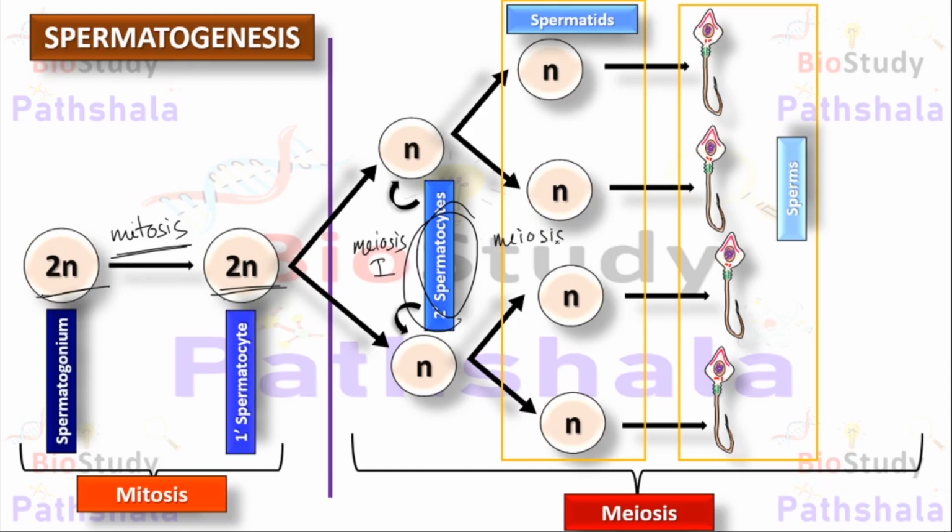This is meiosis 2. And each cell produces 2 cells further, so totally 4 cells are formed, and these 4 cells are again haploid in nature and known as spermatids, and these spermatids further differentiate to form the final fate, that means the motile sperm. So before this line, mitosis takes place, and after this border, meiosis takes place in case of spermatogenesis.